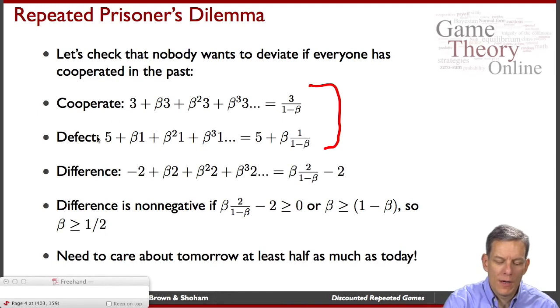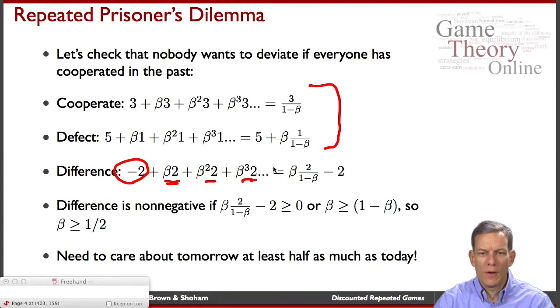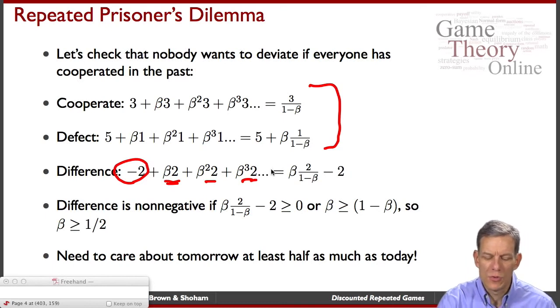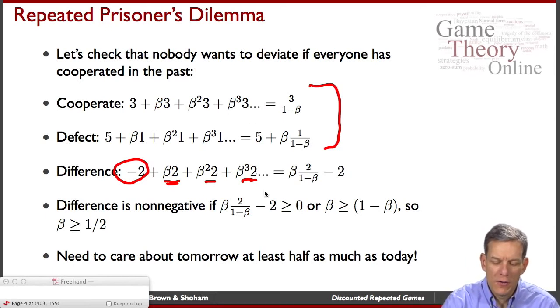If I stay cooperating instead of defecting, I'm giving up 2 today. I could gain by defecting, but then I keep the benefits of cooperation in the future. So I don't ruin things, and that means I'm getting a bunch of 2s extra in the future. And so when you look at this, the value of this is beta times 2 over 1 minus beta, minus the 2 I'm foregoing today.